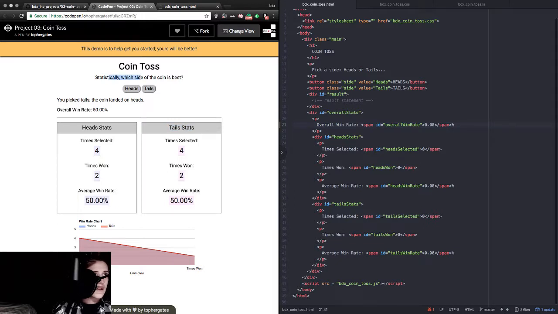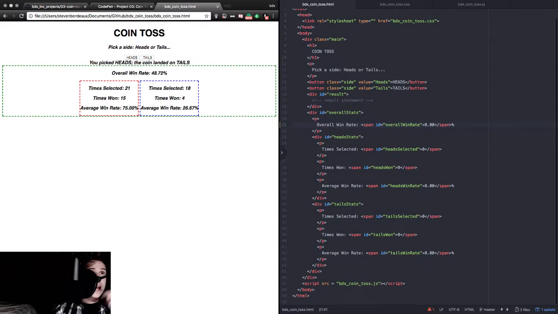So that is it for day 294. Let's go ahead and commit and push our code to GitHub. Okay, so we've got this. Let's open up OBS.